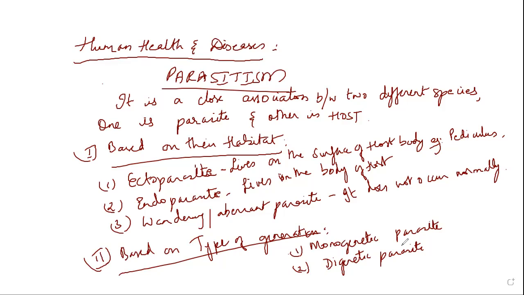Students, that's all for today. In my next video, we are going to continue with parasitism: based on the relationship with host, based on the ability to cause diseases, based on requirement of host for completing the life cycle, then types of hosts in parasitism, then effects of parasites and the host, and adaptations of parasitic mode of life, which you are going to see in my next two videos.